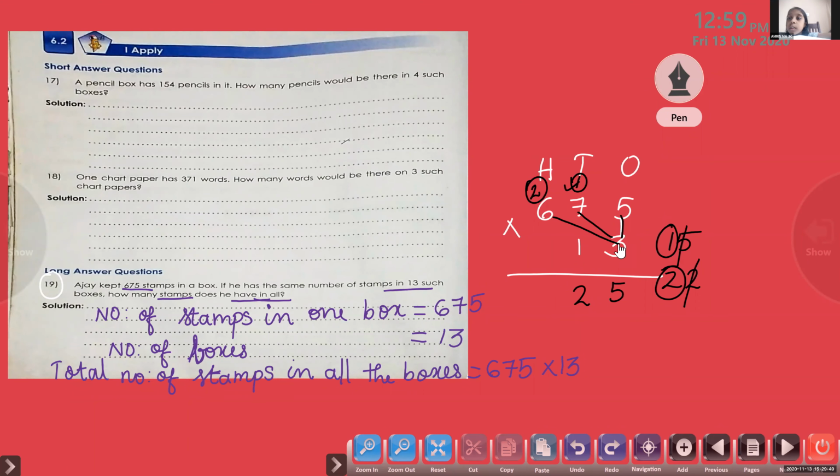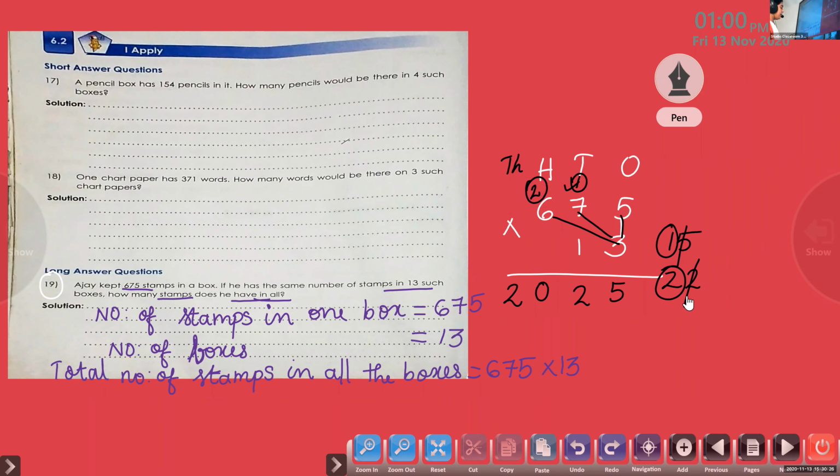Now 6 into 3. 1 six is 6. 2 sixes are 12. 3 sixes are 18. 18 plus 2 is 20. 0 in the hundreds place, 2 in the thousands place. Okay.